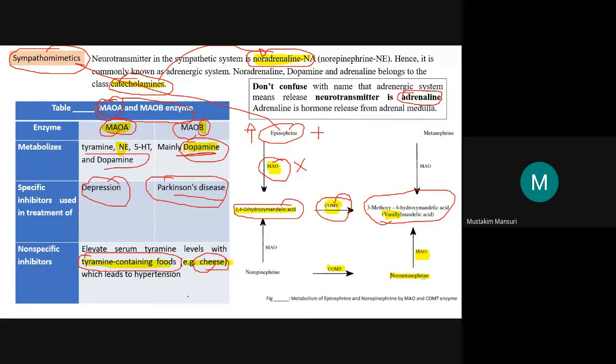So what happens if we take an MAO inhibitor with tyramine-containing food? It will result in hypertension. A hypertensive crisis may take place if you take an MAO inhibitor with tyramine-containing food, like the example I have taken, cheese. So be careful whenever a patient is on an MAO inhibitor. You should check for this interaction, if any.